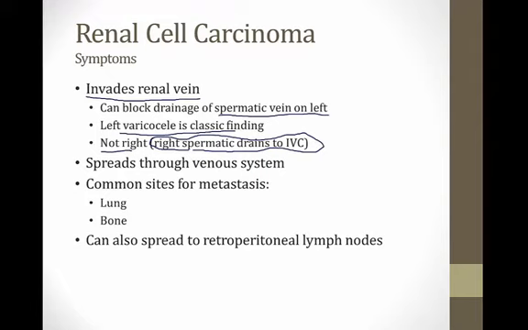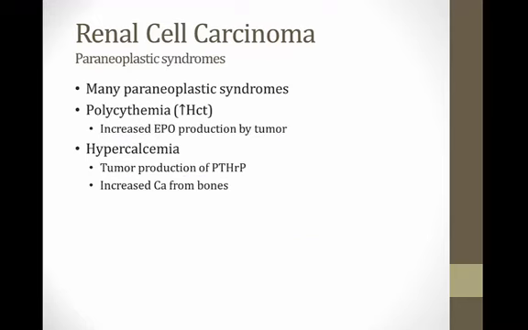Renal cell carcinoma likes to spread through the venous system, and commonly it deposits in the lung and in bones. It can also spread to retroperitoneal lymph nodes. There are a number of paraneoplastic syndromes that occur in renal cell carcinoma that you should know about.